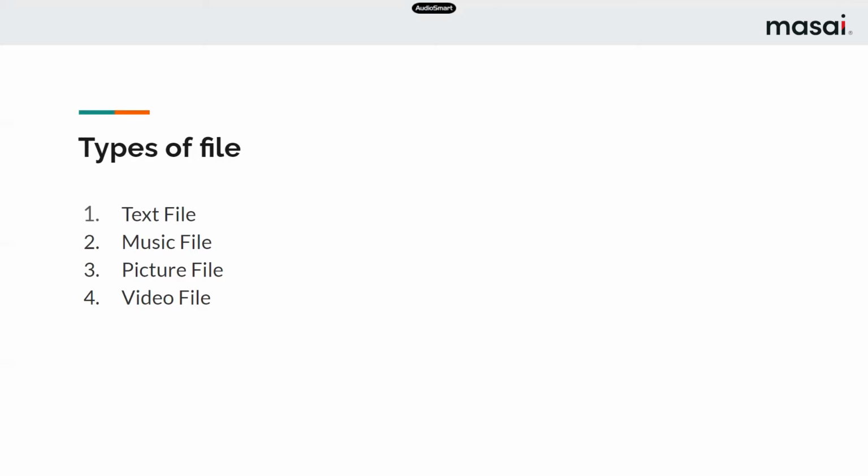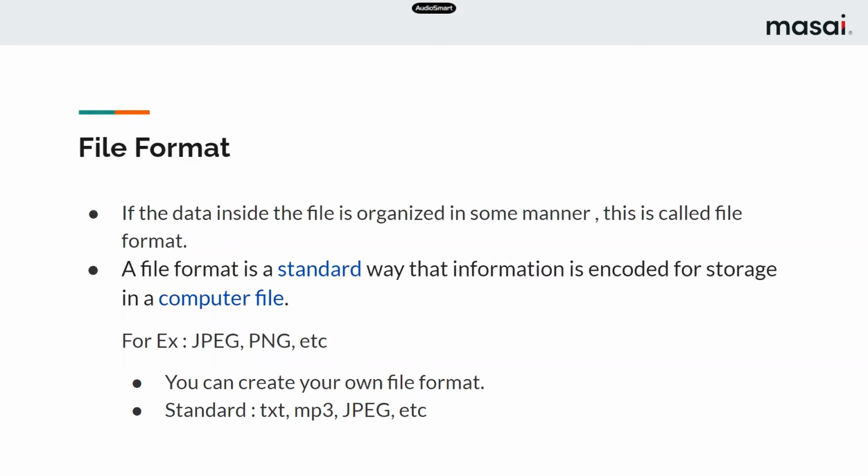Recognizing a text file is very different from recognizing a music file, because music contains data like what we hear from the speaker. A picture is a digital picture in a picture format. Since these four files are very different from each other, their encoding methods will be different. So that's what file format is.